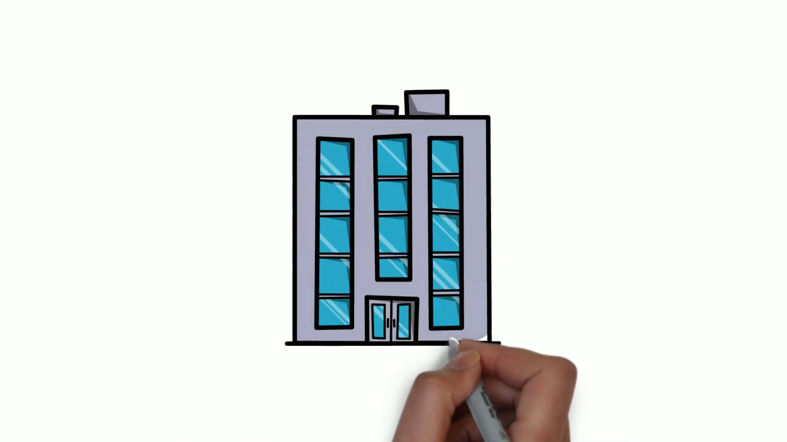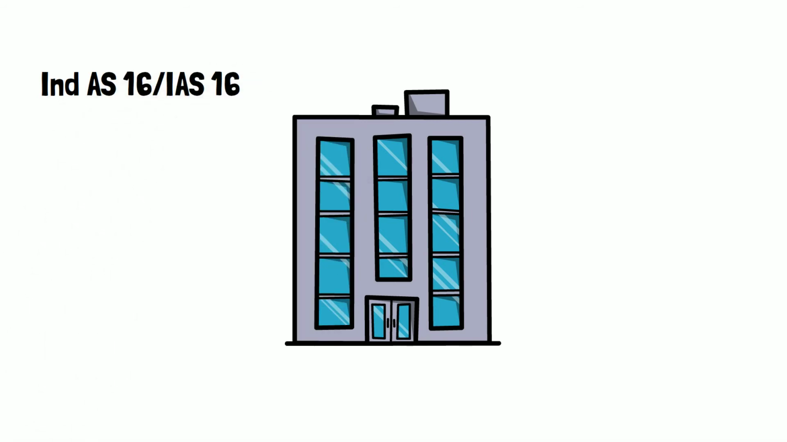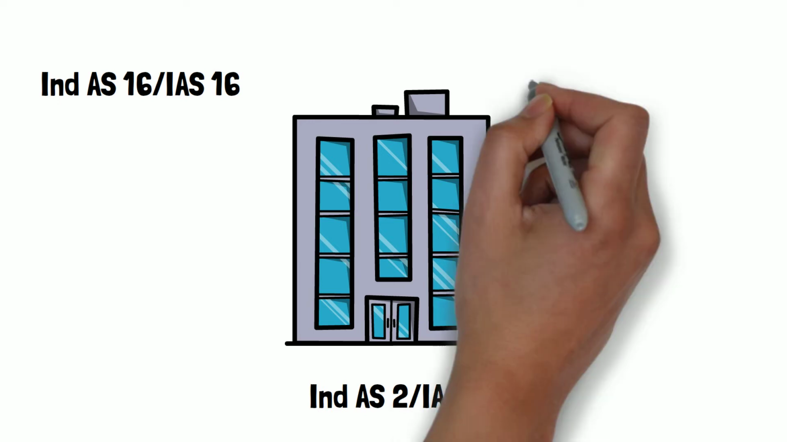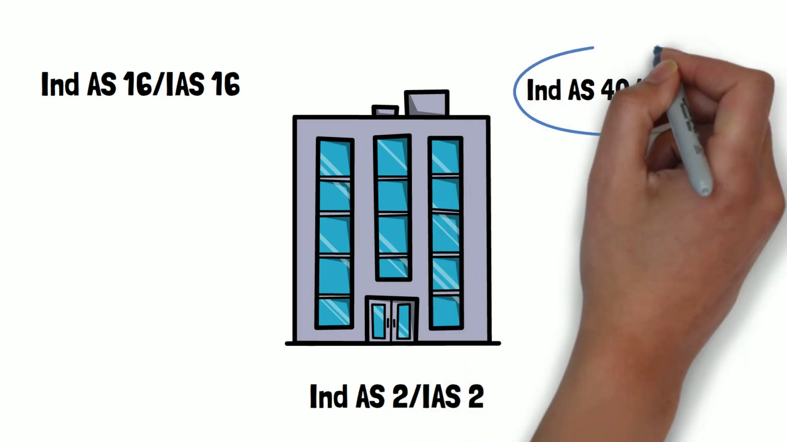A property is treated in the books of accounts as a property, plant and equipment under Ind AS 16 or IAS 16, an inventory under Ind AS 2 or IAS 2, or as an investment property under Ind AS 40 or IAS 40.